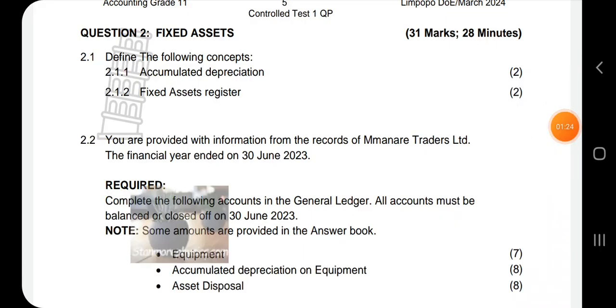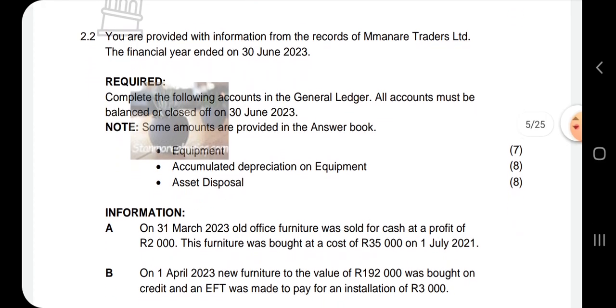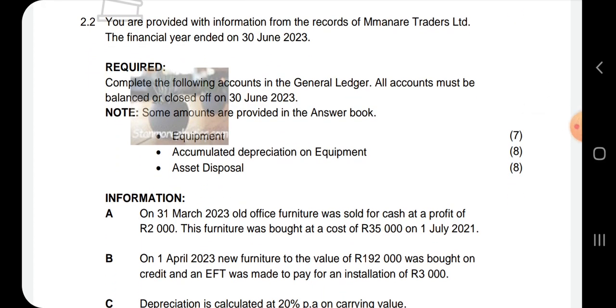All right, so here we have the fixed asset. So we have 2.1, where we have to define accumulated depreciation and the fixed assets register. And then 2.2, you are provided with information from the records of Manari Traders Ltd for the financial year ended 30 June 2023. And then you have to complete the following accounts in the general ledger. All accounts must be balanced or closed off on the 30th of June 2023. Note that some amounts are provided in the answer book. So we have equipment, accumulated depreciation on equipment, and then we have asset disposal.